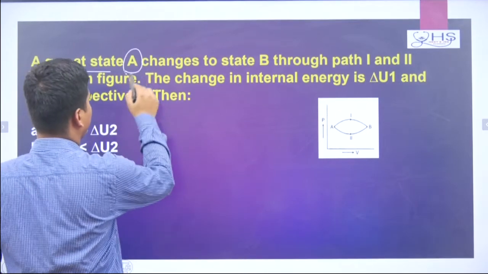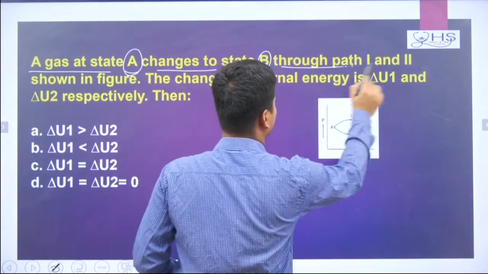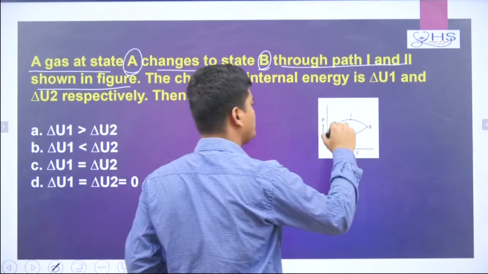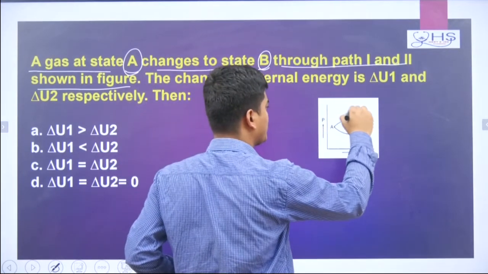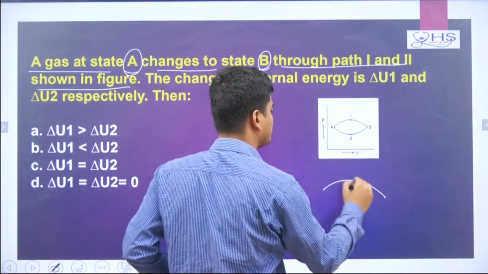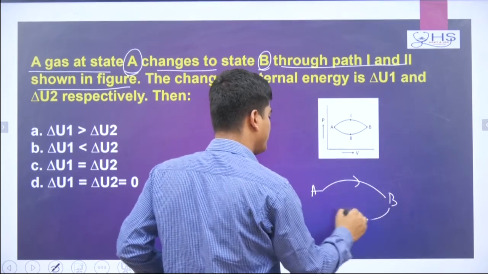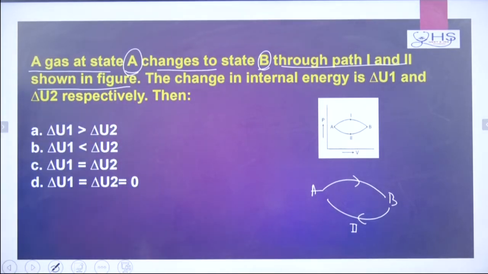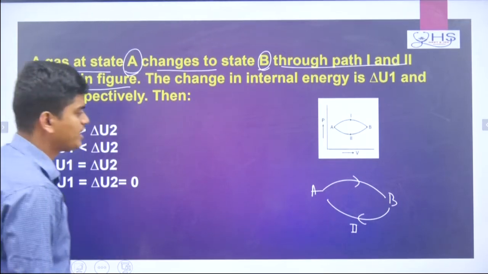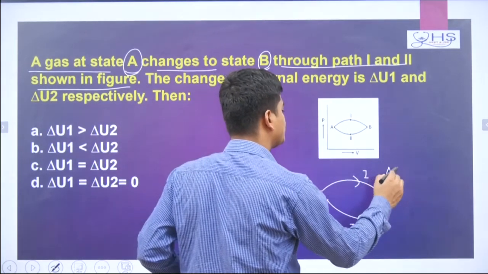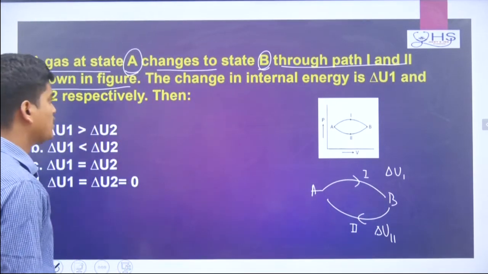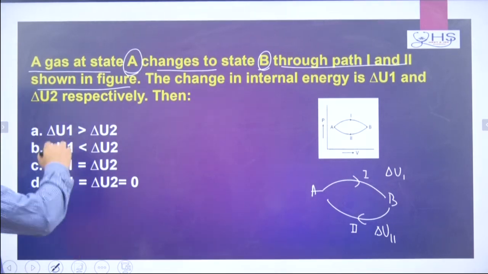A gas at state A changes to state B through paths 1 and 2 shown in the figure. So here you see your path is there, A to B, 1 and 2. In the first path you are going like this from A to B, and again you are returning like this through path 2. Now what are they telling? The change in internal energy is delta U1 and delta U2 respectively: for the first path delta U1, for the second path delta U2. Then which of the following is correct?